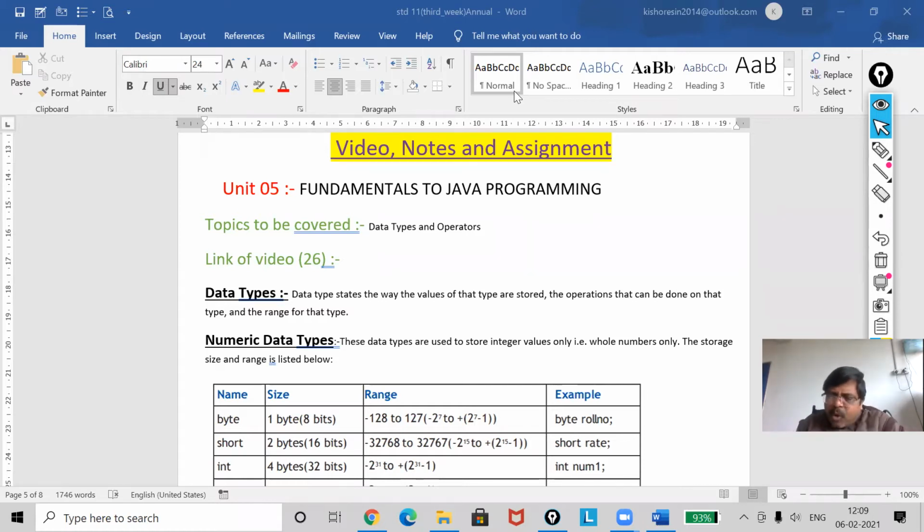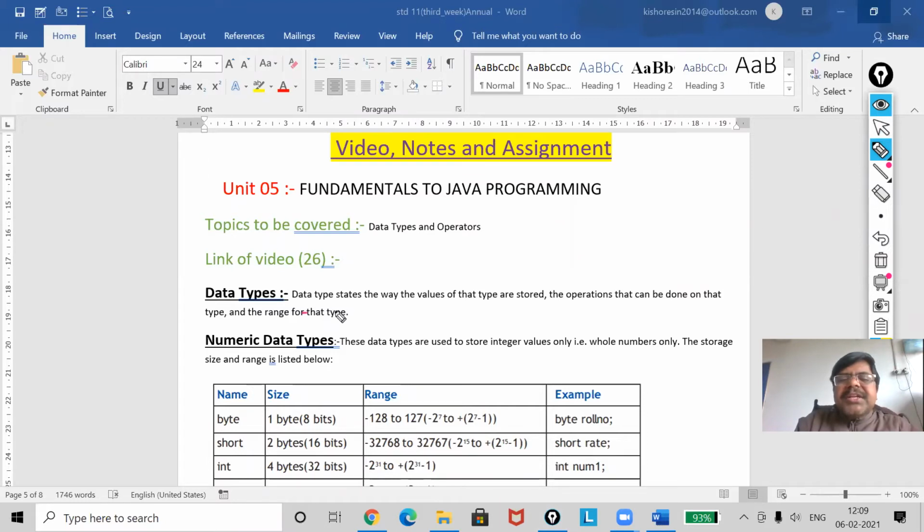In the same way, if I want a small value to be stored, then I should go for byte. I will give you the range. By that itself you can understand whether I should use byte, short, integer, or long.